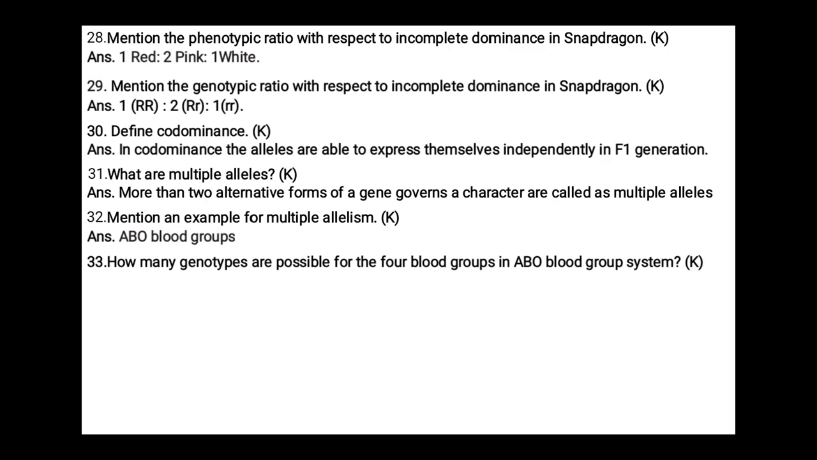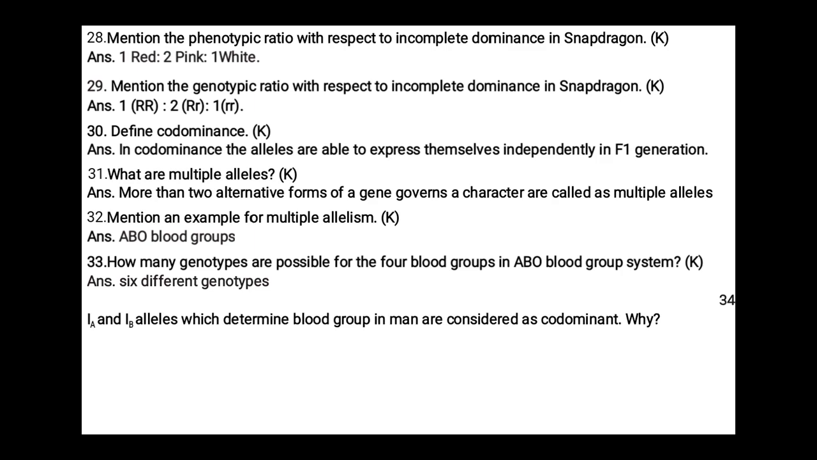How many genotypes are possible for the 4 blood groups in the ABO blood group system? 6 different genotypes. We know that capital IA, capital IB, and small i are the alleles. So in that way, if we write, a total of 6 different genotypes are possible, which represent AB, A, B and O blood group as phenotypes.